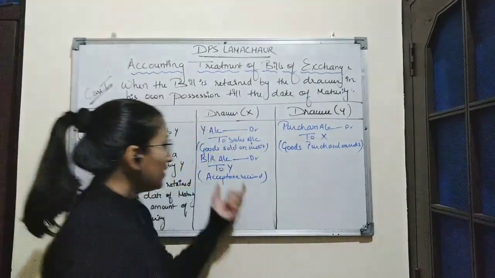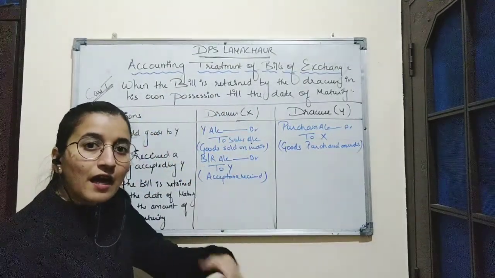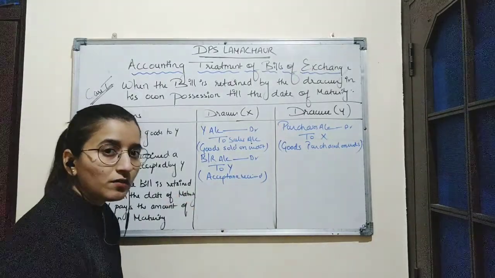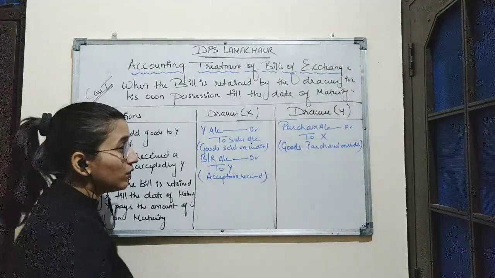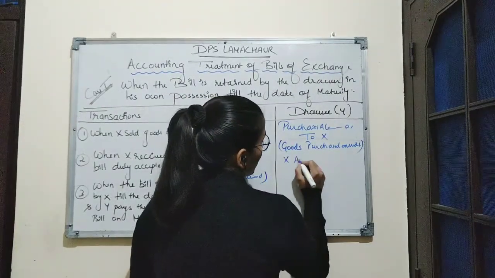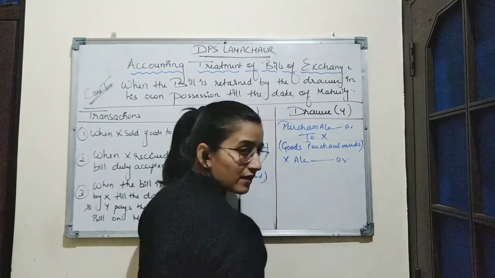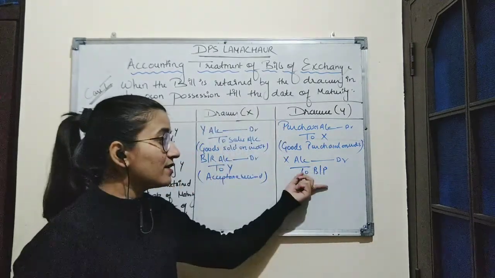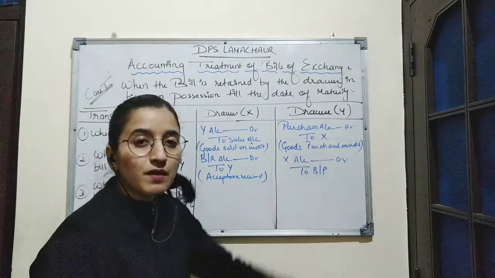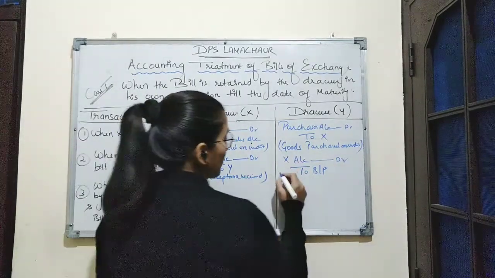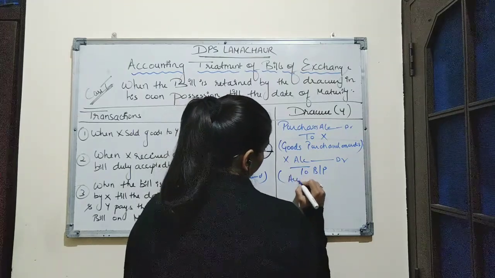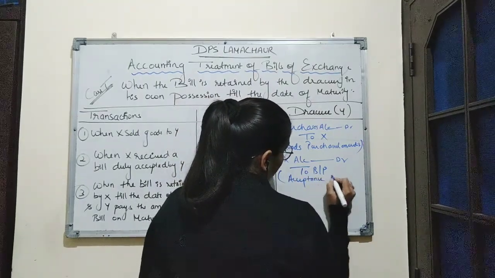Now for Y, this BR is considered as bills payable. So here Y is signing on the bill and he is returning it to X. So here journal entry will be X account debit to bills payable, as this bill is considered as bills payable for Y because Y is the drawee. Narration here will be acceptance given.